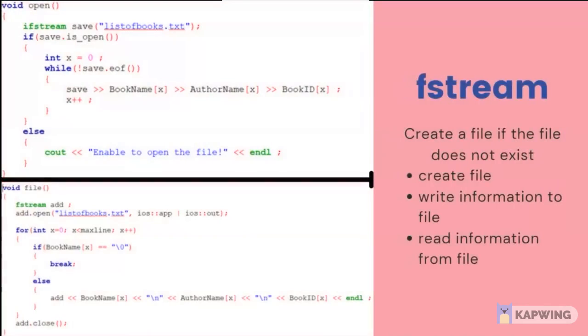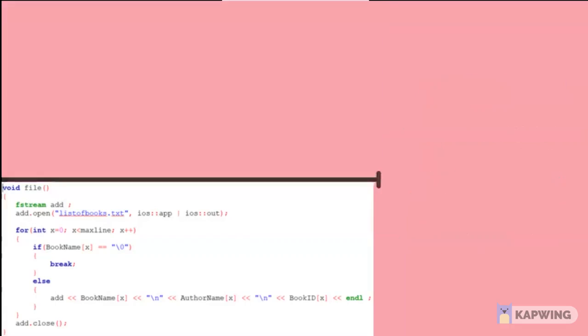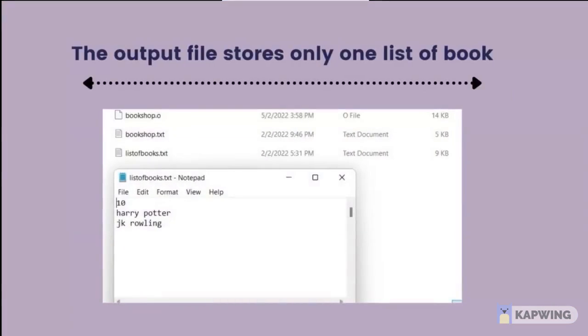Alright, now look at the screen. This is our coding line. It creates a file if the file does not exist. This code will create a file, write information to the file, and also read information from the file. As you can see on the screen, the file that stores the input displays the information of only one book. It cannot store other books if we store more than one.